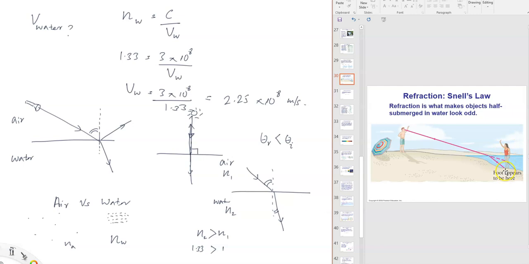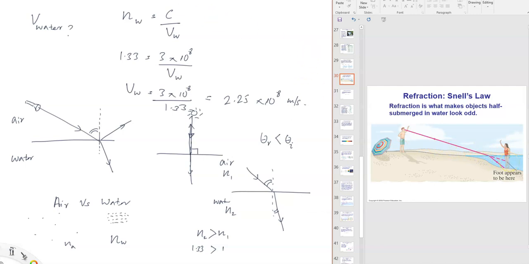Looking at it means the light from the bottom of the feet comes in, and it bends away from the normal. Now imagine there is an imaginary perpendicular line. It bends away from it, making a bigger angle, and goes to this standing person on the ground. How the brain understands this is, it always follows the straight line, so it feels like the light is coming from here.